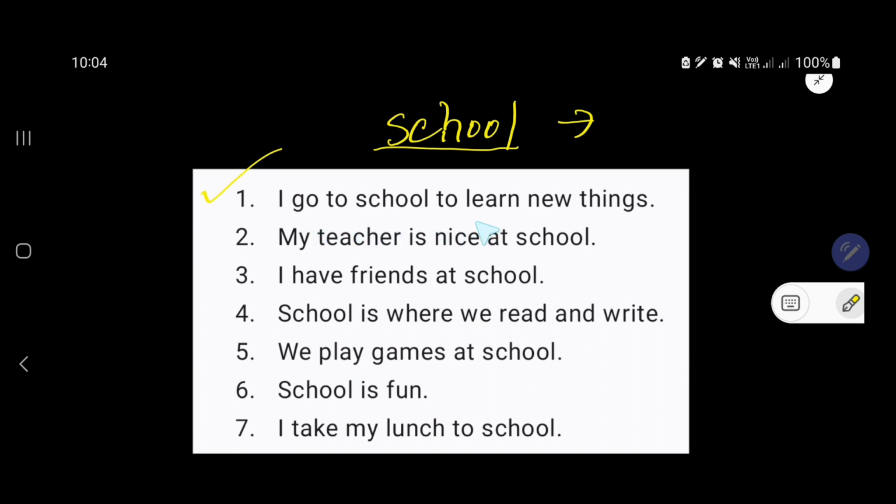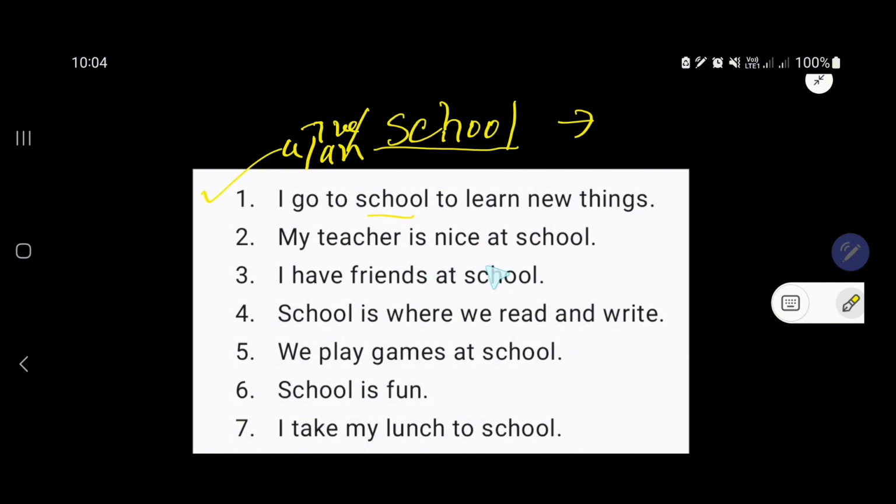I go to school to learn new things. Here, school is an institution, right? When we mean institution for school, we don't use any the, an, or a before the word school. I go to school to learn new things. This school is meaning the institution.